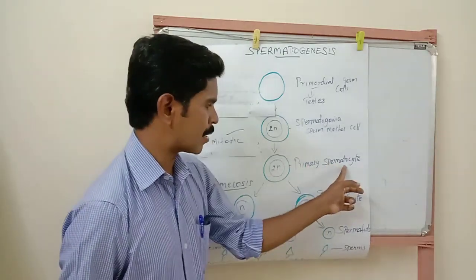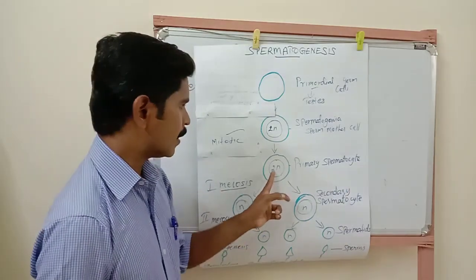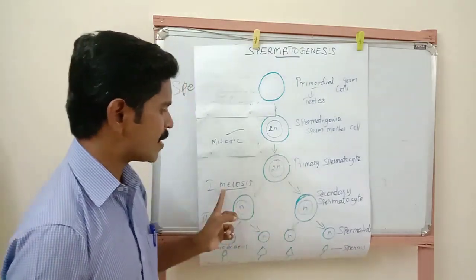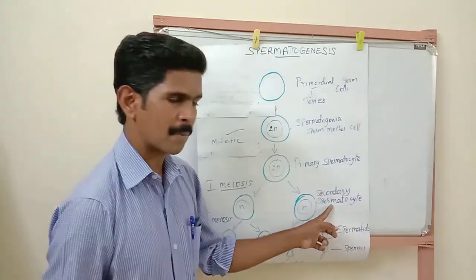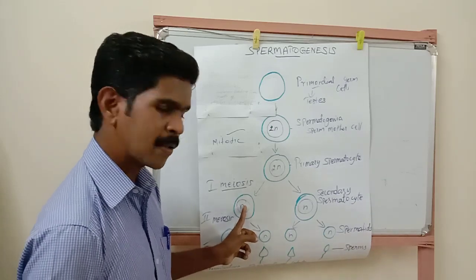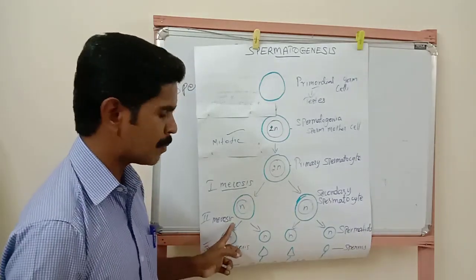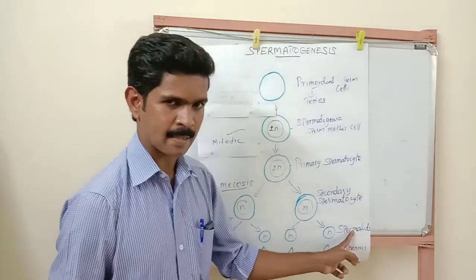The primary spermatocyte is also in diploid condition, with 46 chromosomes. These primary spermatocytes undergo the first meiotic division and finally produce two haploid secondary spermatocytes. Then both the haploid secondary spermatocytes undergo the second meiotic division. Finally, they produce four haploid spermatids.